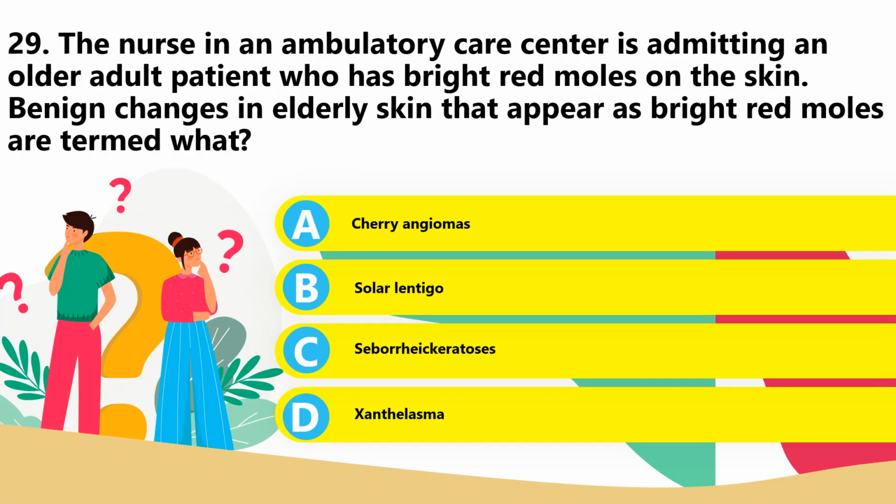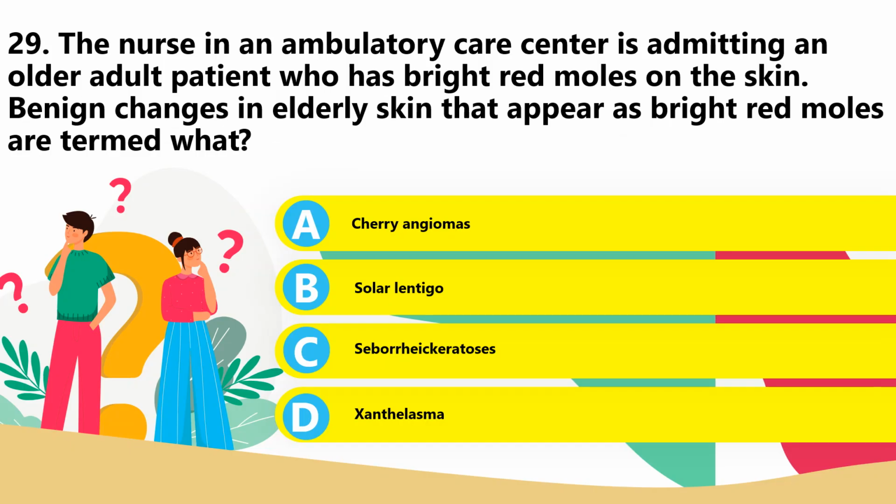29. The nurse in an ambulatory care center is admitting an adult patient who has bright red moles on the skin. Benign changes in the aging skin that appear as bright red moles are termed what? A. Cherry angiomas, B. Solar lentigo, C. Seborrheic keratosis, or D. Xanthelasma.